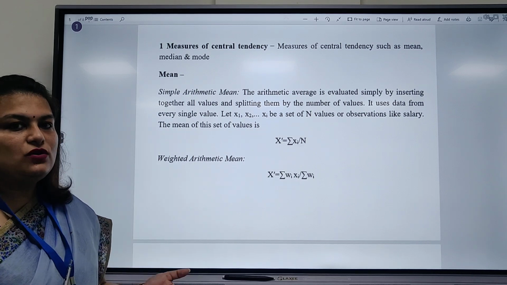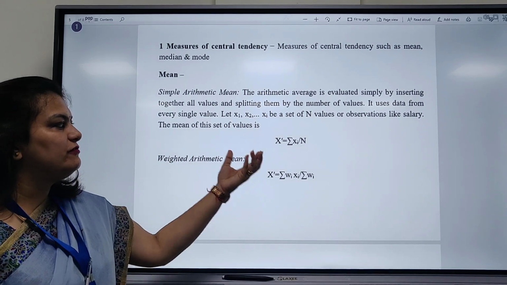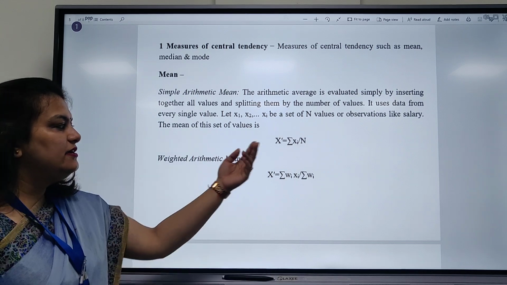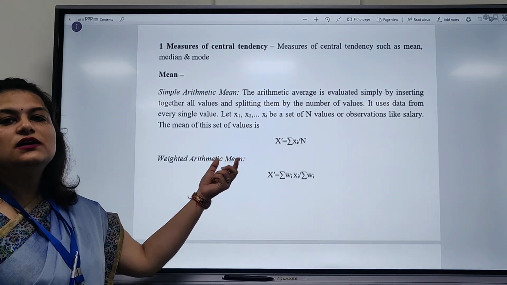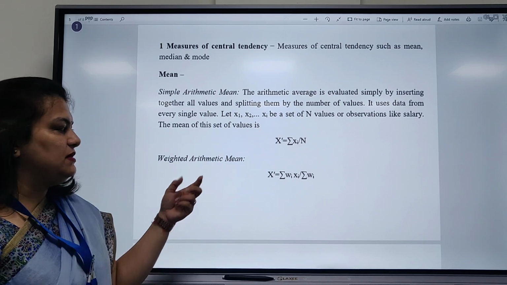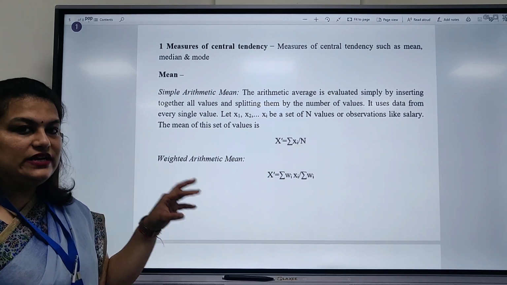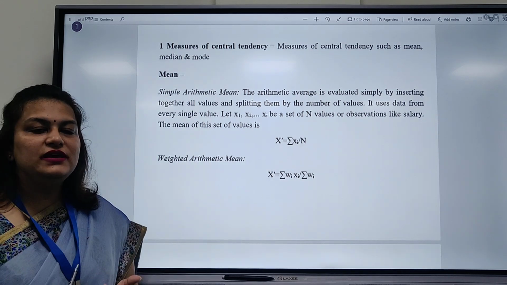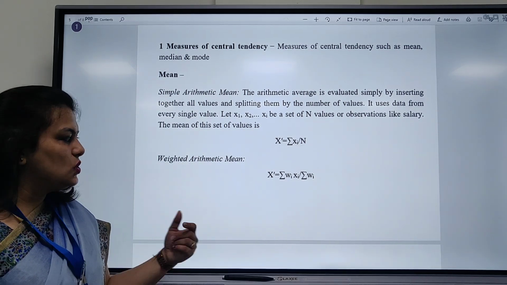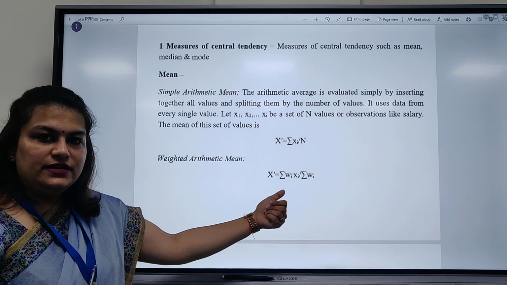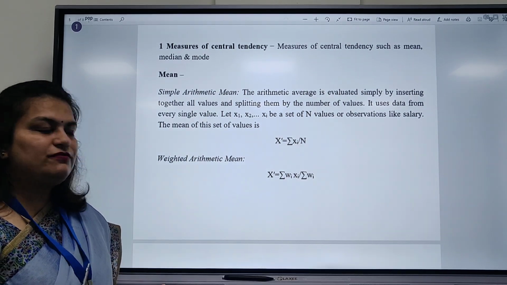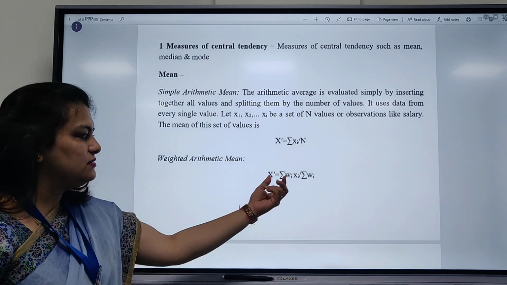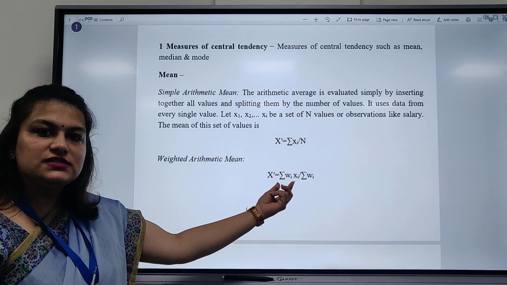Simple arithmetic mean, we all know that it is the sum of all data divided by the number of data. So this gives us the simple arithmetic mean. And if we talk about the weighted arithmetic mean, in this we will be given the weights. So it is the sum of weight multiplied by particular data, divided by the sum of weights.